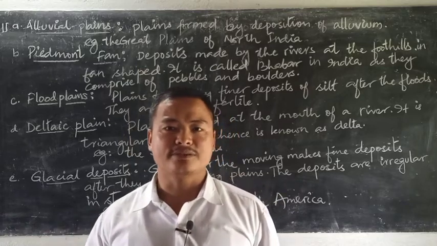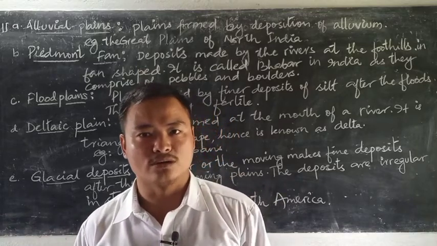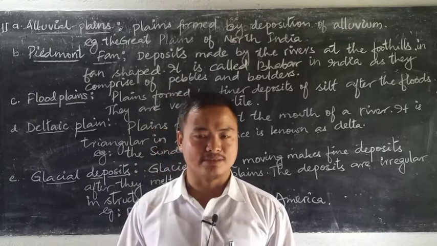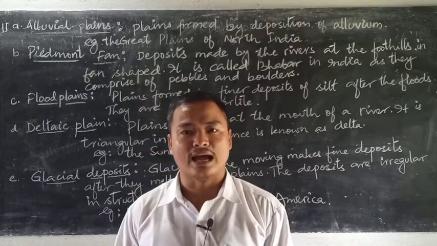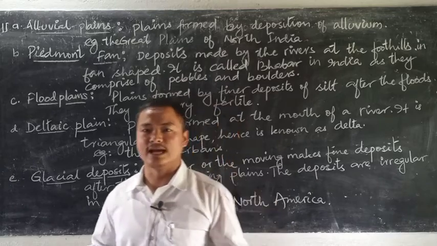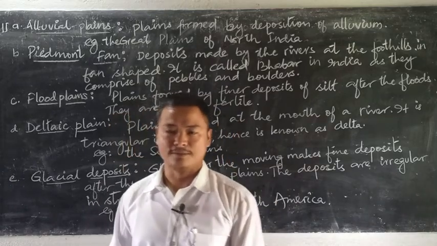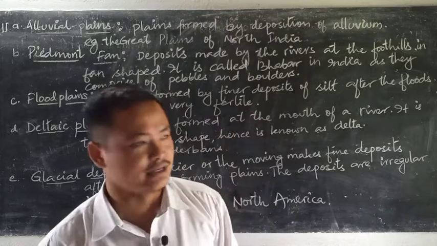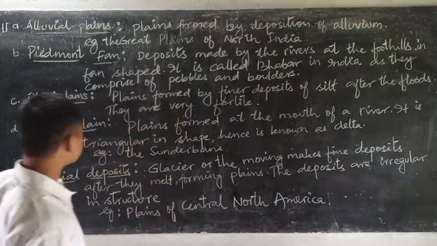And this is much visible only after the flood water recedes back to the normal size. That means when the river comes to normal after the flood, that is only when we see those deposits made on either side of the banks of the river, and such plains are known as flood plains.